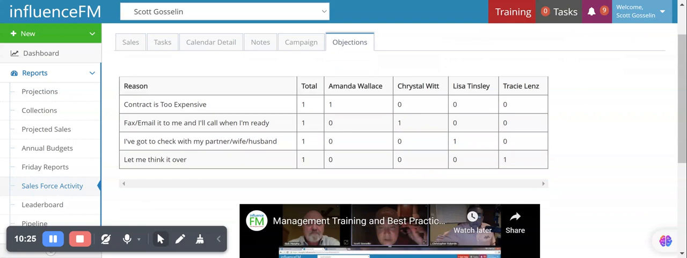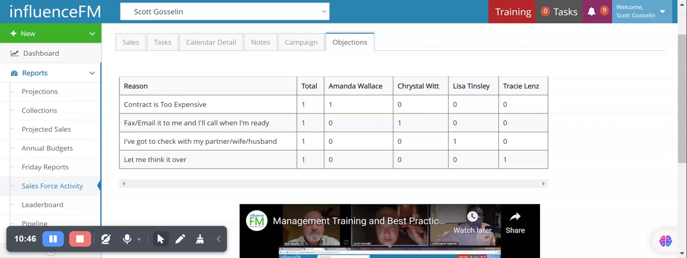I've got to check with my partner or wife. We had one of those from Lisa. And let me think it over, which also could be let me check with my partner or wife, and a multitude of other objections. It also has one from Tracy. So when we're looking at these, what this helps us understand is what to train our reps on as we're moving forward.